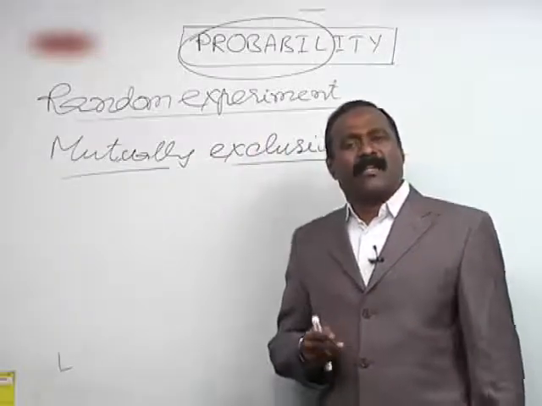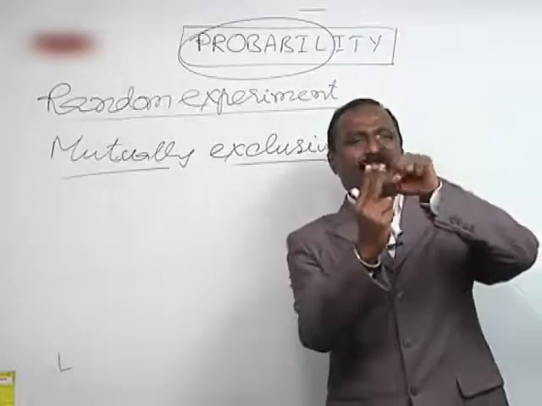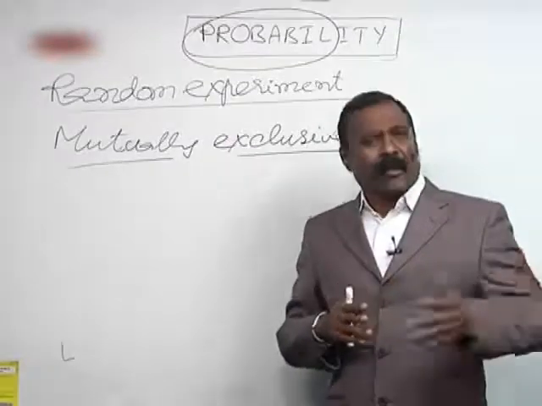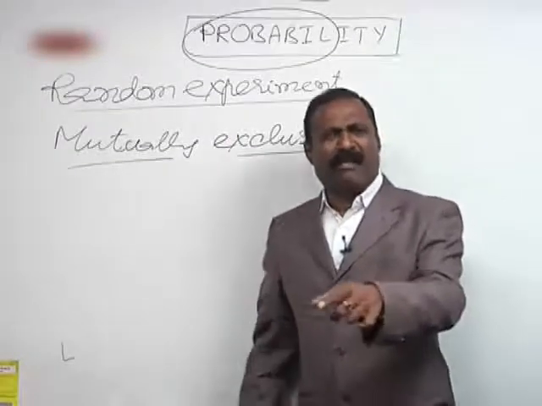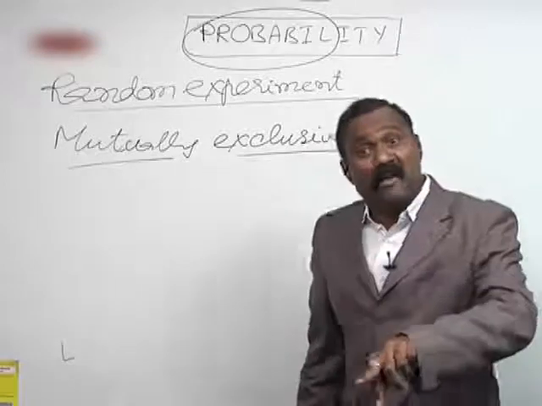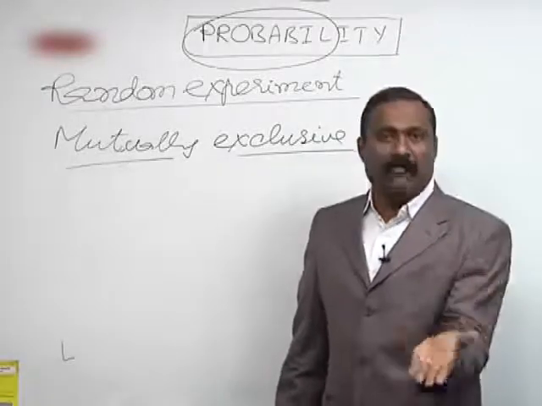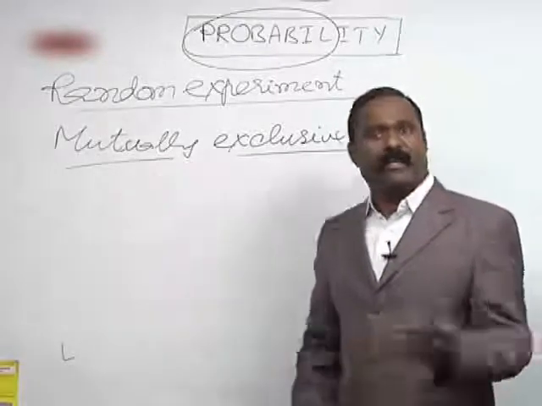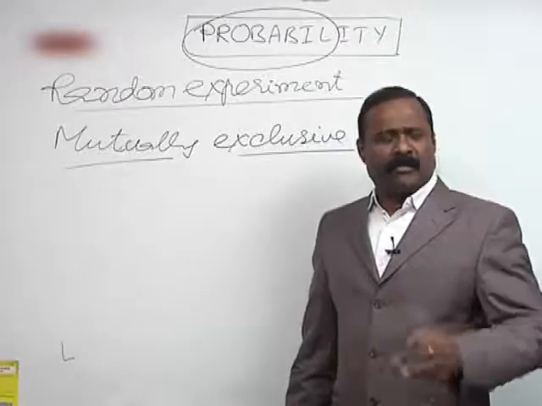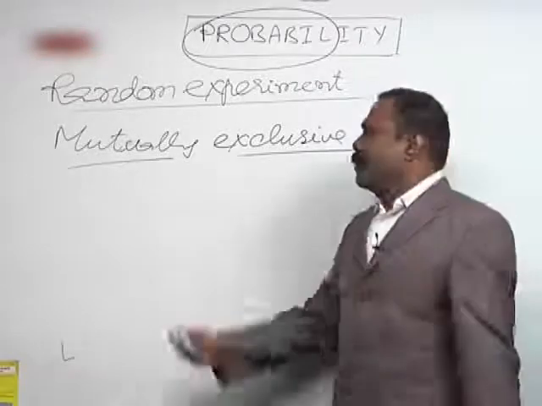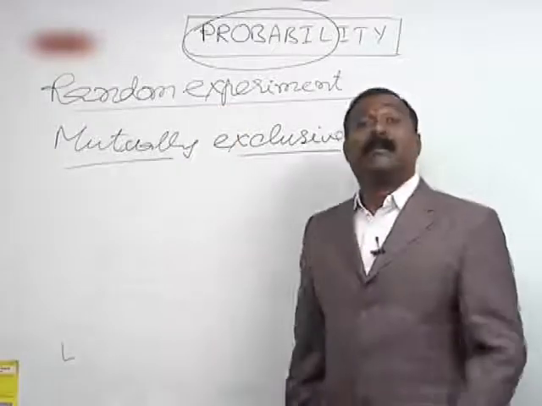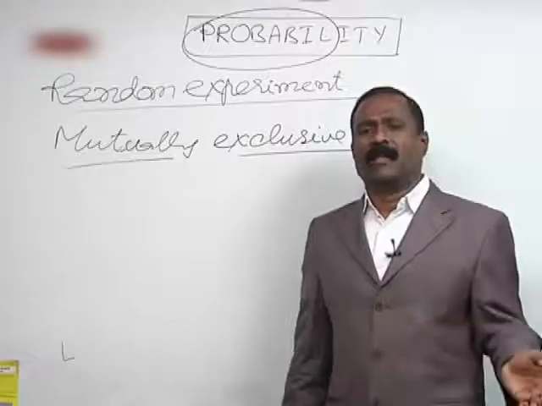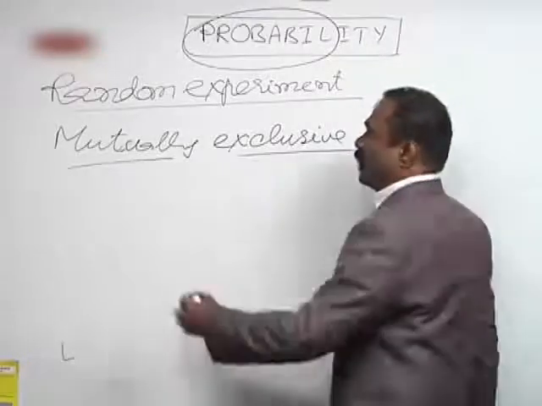What does it mean? No two events in the random experiment occur simultaneously. If I throw the coin, either head or tail comes, but both head and tail never come together. That means the occurrence of one event must exclude the happening of the other event. That is why they are said to be mutually exclusive events. Simply, no two events in the random experiment occur simultaneously; the occurrence of one event excludes the happening of other events. Okay, that is mutually exclusive.